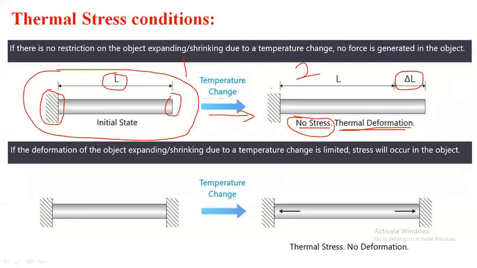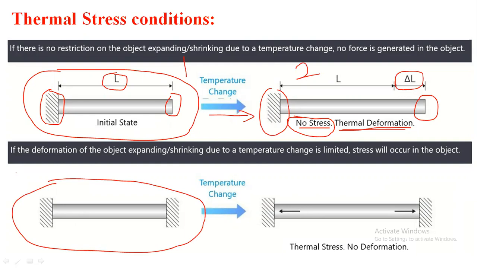But if that rod is fixed at one side only and the other end is free, in such a condition no thermal stress will be developed. Only there is a thermal deformation or thermal strain. So this is condition number one. Now at the bottom side, again the same rod I have considered as figure number 3.